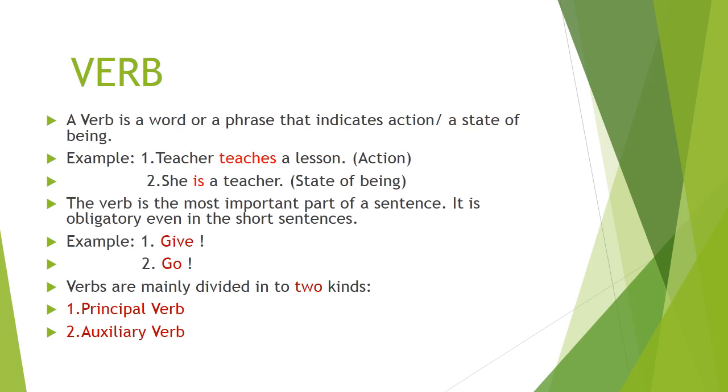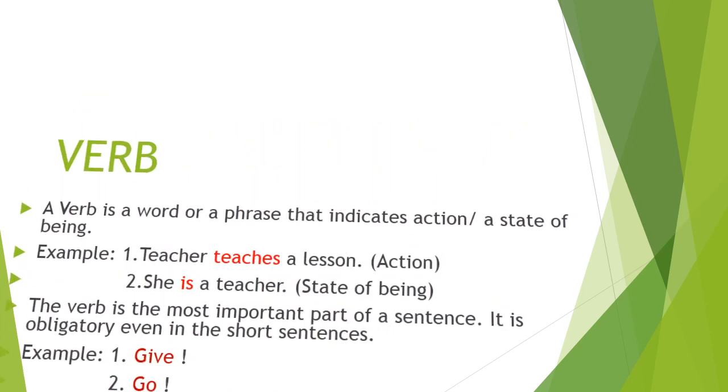Verb is the most important part of a sentence. It is obligatory even in short sentences like give, go. Verbs are mainly divided into two kinds: principal verb and auxiliary verb.